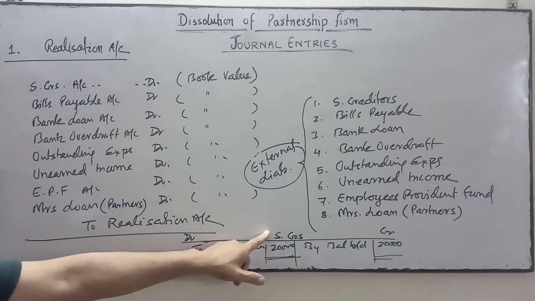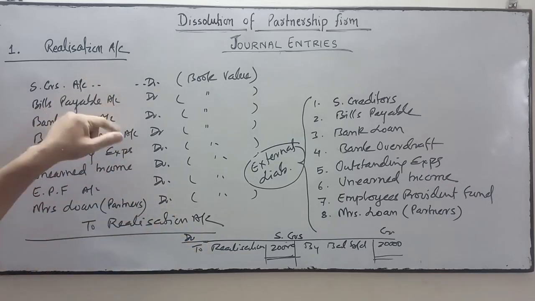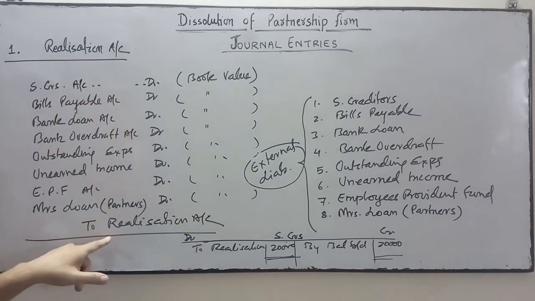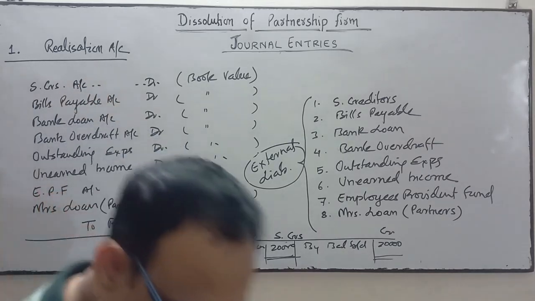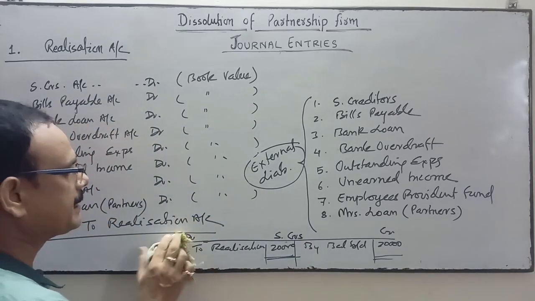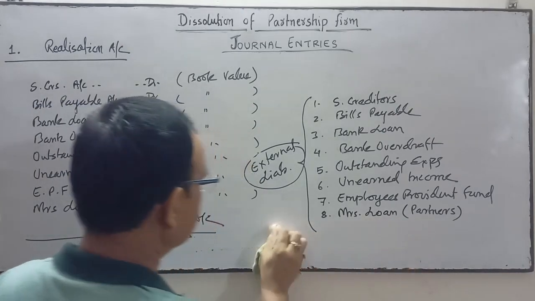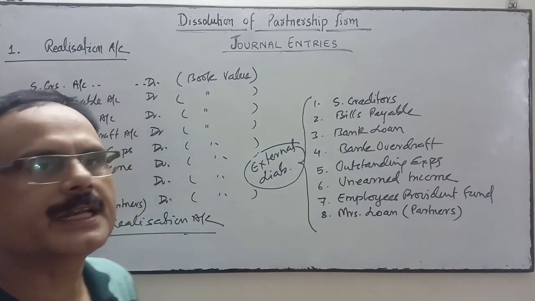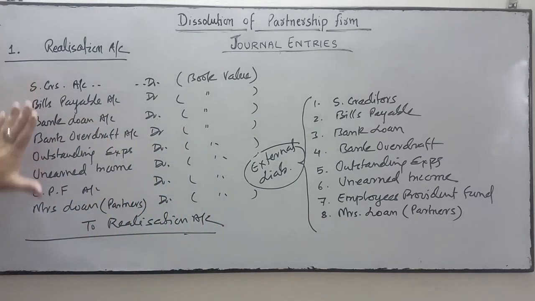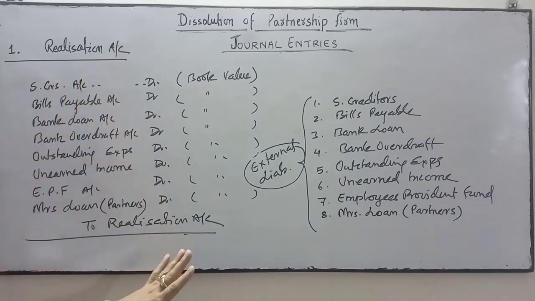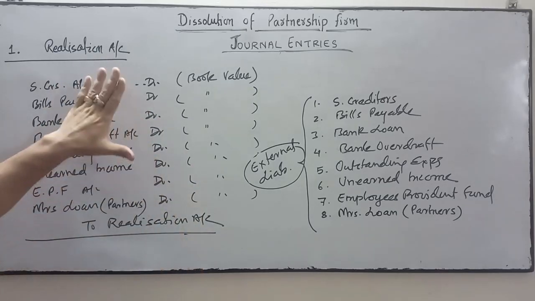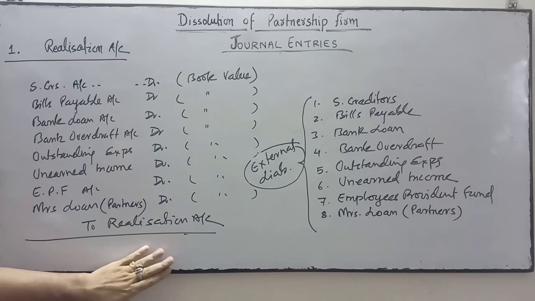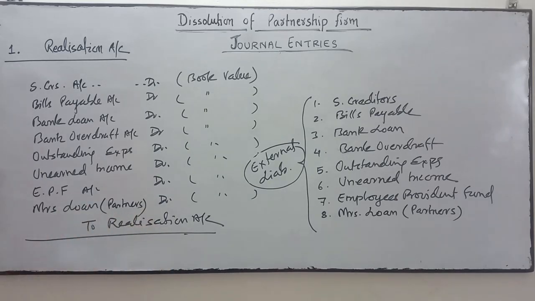So sundry creditors account debit to realization account. Same thing we'll do with all external liabilities. Their ledgers will be closed by transferring to realization account. Then this entry will come. This is a composite entry. All external liabilities debited to realization account.